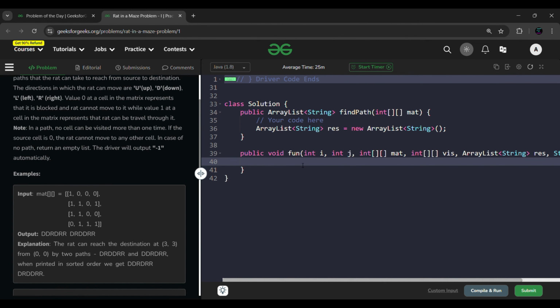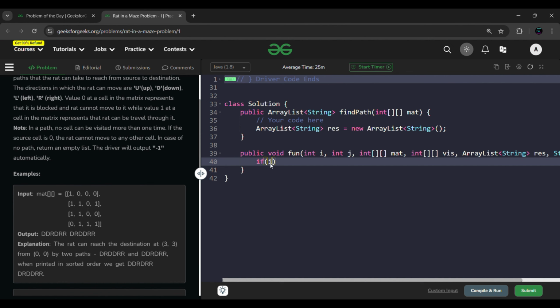So let's say we have reached our last point, that is this one. What will be the i and j parameters for this? If we reach this point, it means we have reached our destination, right?